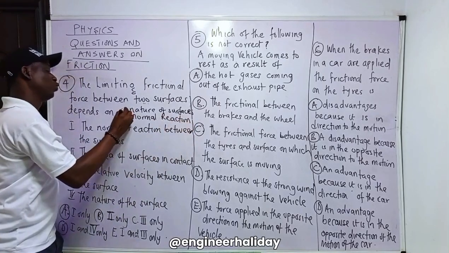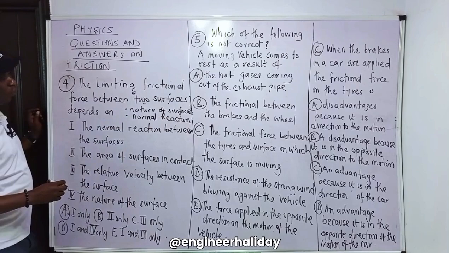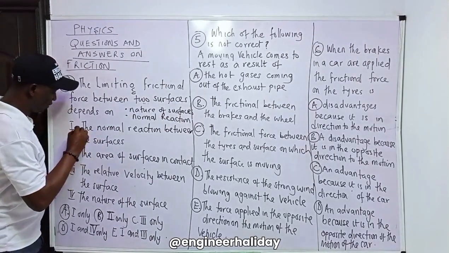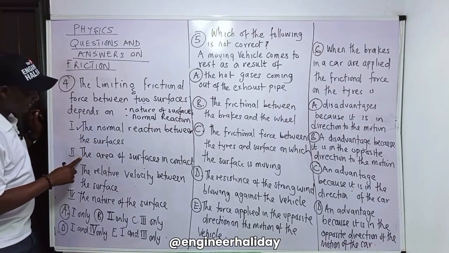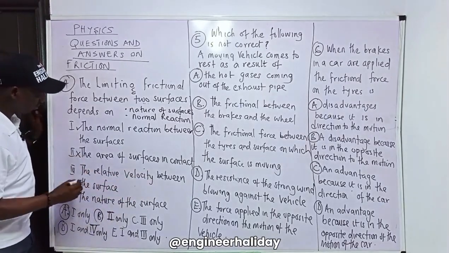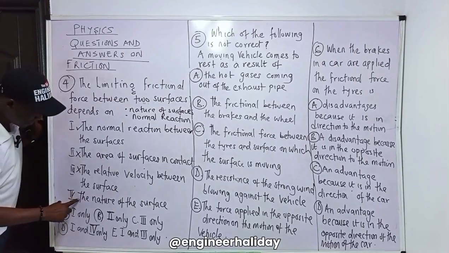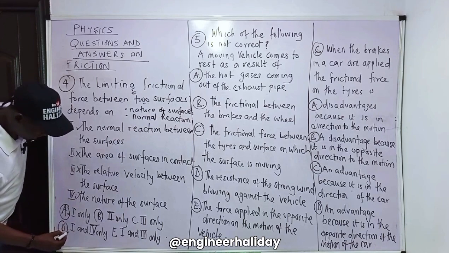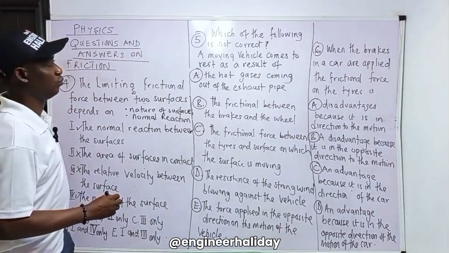These are the two parameters upon which friction depends. So we say it depends on normal reaction. Yes, correct. The area of the surface, no. The relative velocity between surfaces, no. I've mentioned that before, so I'm not going to waste time on that. The nature of the surface in contact, yes. So the answer is 1 and 4. Let's go to number 5.